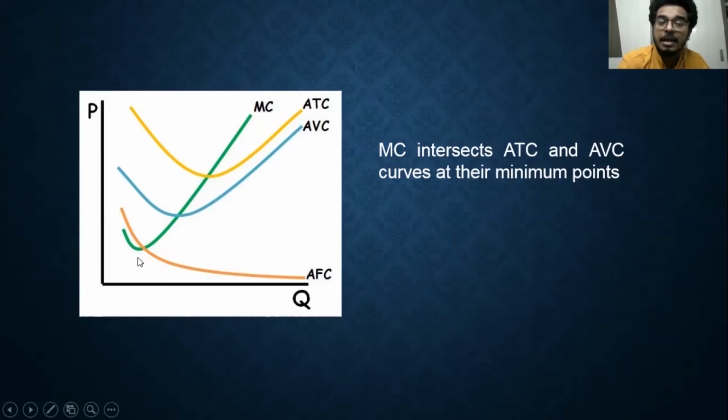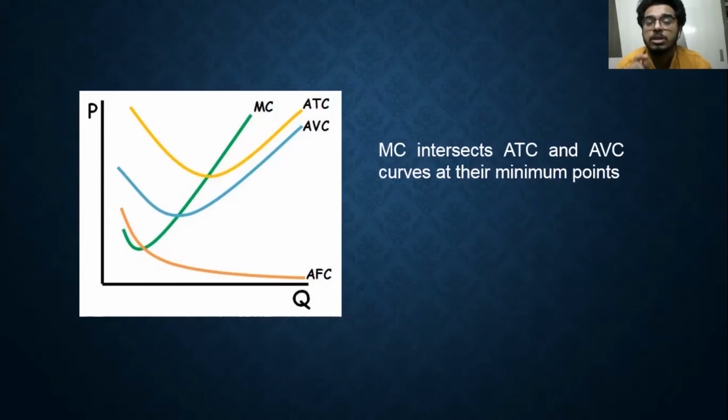That difference is total fixed cost divided by Q, that is average fixed cost, which gets narrower and narrower. The narrowing of the gap between ATC and AVC is reflected by this AFC. Another important point you can notice here: the minimum point of average total cost is achieved at a larger output than the minimum point of average variable cost. So the minimum point of ATC will come later than the minimum point of AVC.